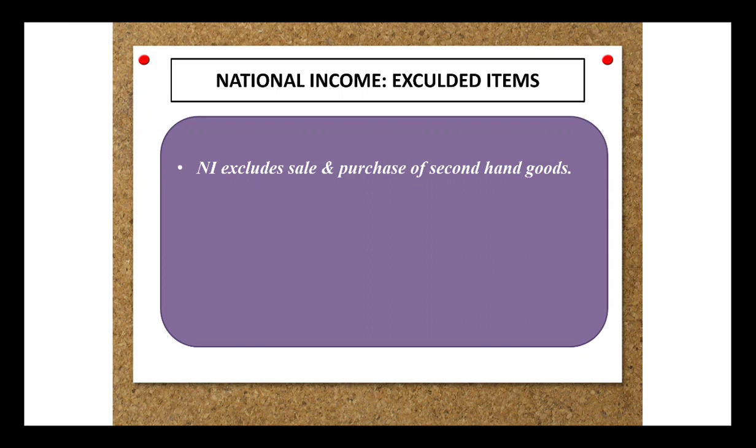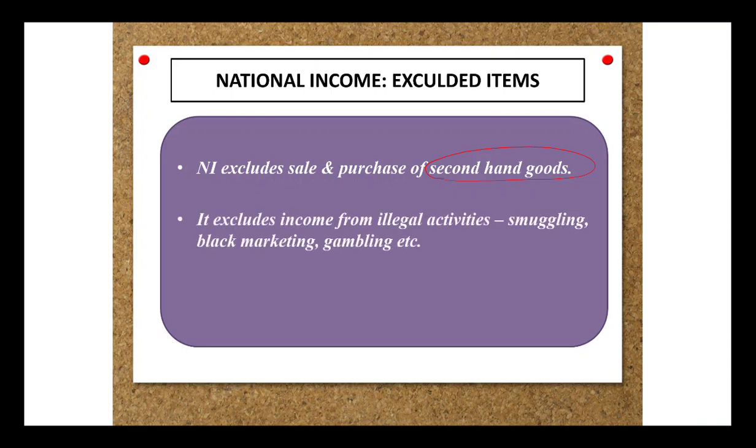Now in national income, what things are not included? The basic things that you need to keep in mind, and then of course we will discuss it method wise. So it should always exclude any second hand items, because we are talking about the final goods and services that are produced within the accounting year. So the second hand goods are never included because they were already included when they were produced in the current financial year. So second time we do not include it because it will again lead to double counting.